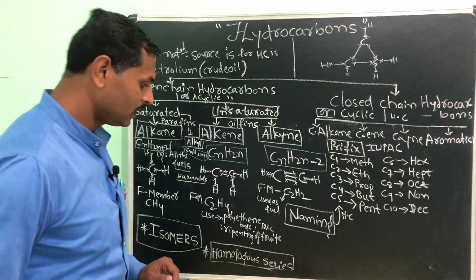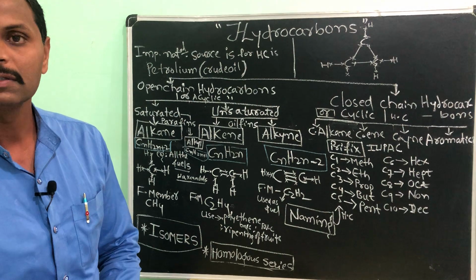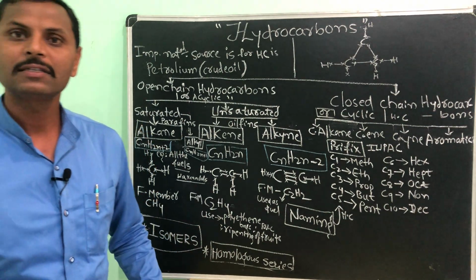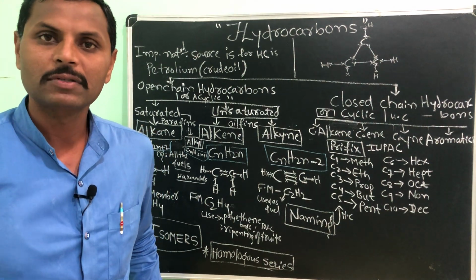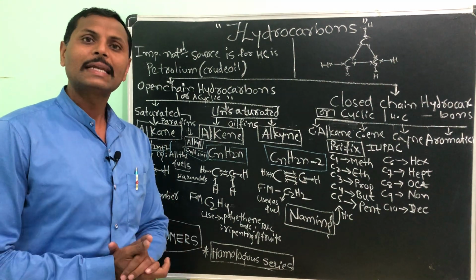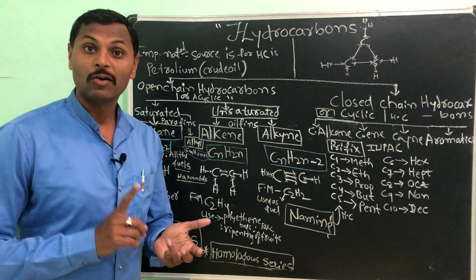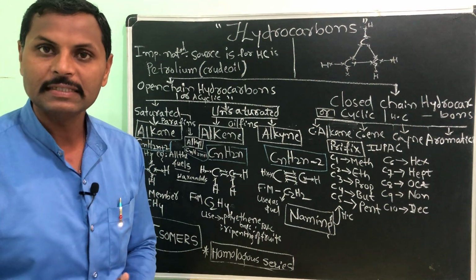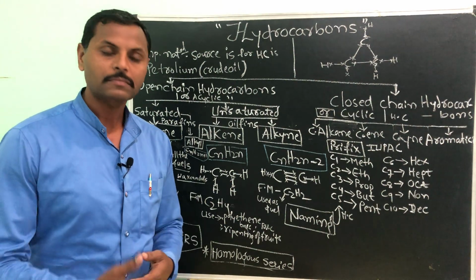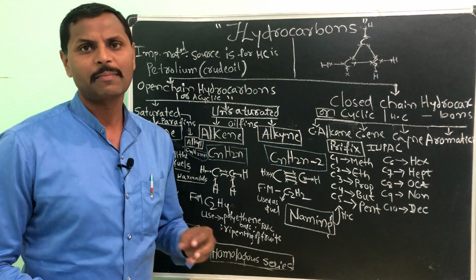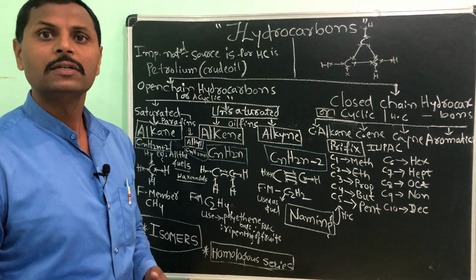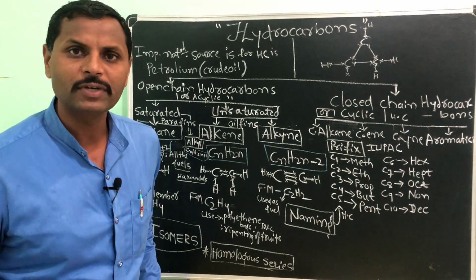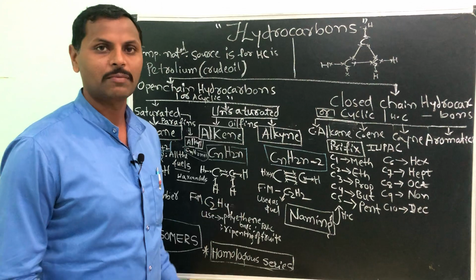Welcome back. Today we will study the second part of carbon and its compounds: hydrocarbons. In the last video we discussed organic compounds. In organic compounds we had seen hydrocarbons, alcohols, aldehydes, acetic acids, esters and ketones. These are all examples. Even haloalkanes are organic compounds. The main concept that we are going to discuss is hydrocarbons.